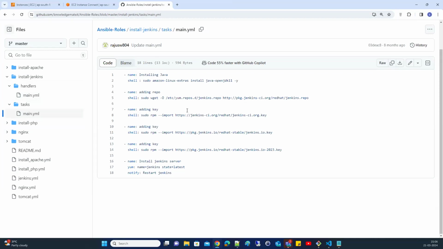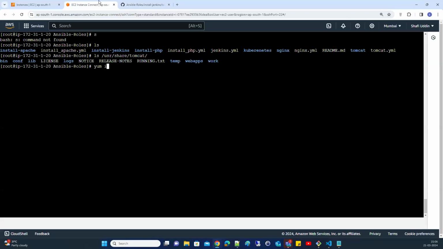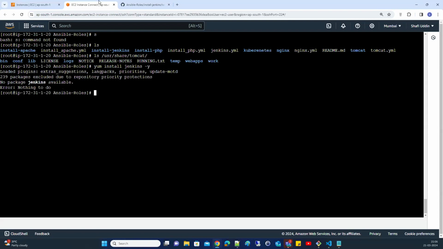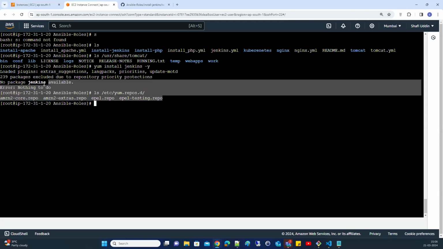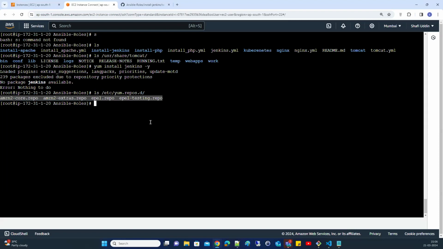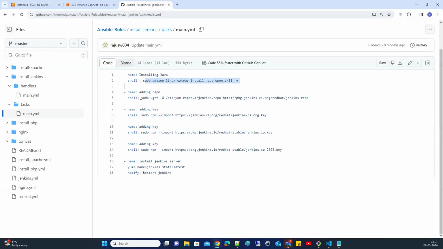If you want to install Jenkins, you need to install Java, and you cannot directly install Jenkins. If you run yum install jenkins, it will not come directly, because there should be a Jenkins repo under /etc/yum.repos.d. Only then will it work. That's why we are downloading that jenkins.repo file and copying it to the server. And if you want to access this repo, you need to have some keys.